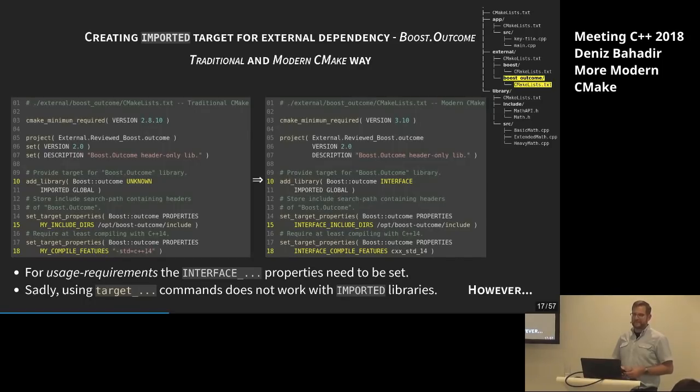Yes, you're right. There's this try compile, and there are other commands you could test that might help in this case. I played around with this once, some time ago, and tried to fix the problems I had there. So there are ways, but they are also quite quirky. If you find some better ways, provide them as merge requests to CMake and make it better.